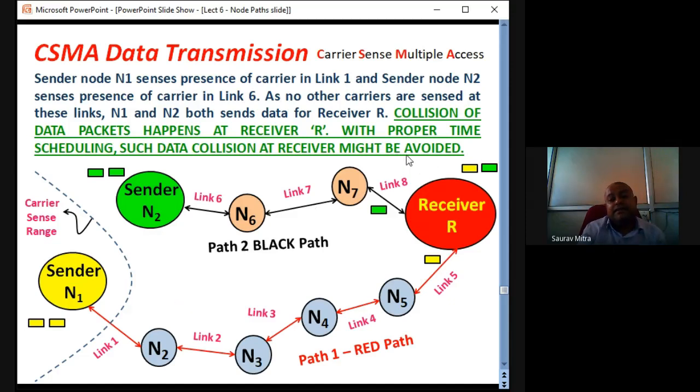And at the receiver side, for N7 and N5, there is time scheduling. That is, N7 will be connected to the receiver for 10 seconds, and N5 will be connected to the receiver for another 10 seconds.